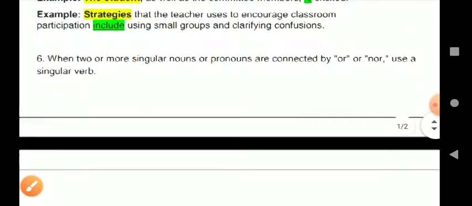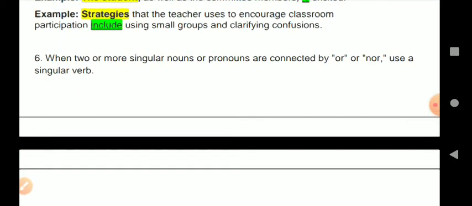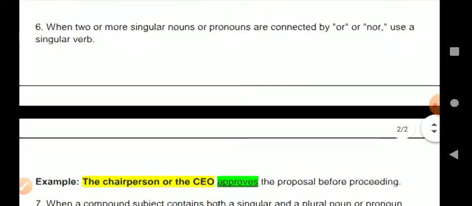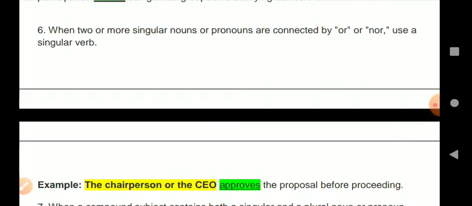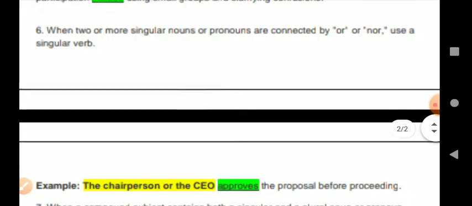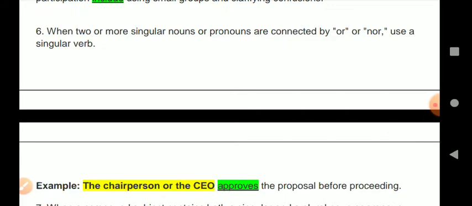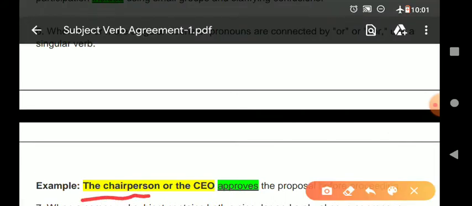Sixth, when two or more singular nouns or pronouns are connected by or or nor, use a singular verb. Now here you are seeing the chairperson is a singular noun and the CEO is also a singular noun, and they are connected by or.